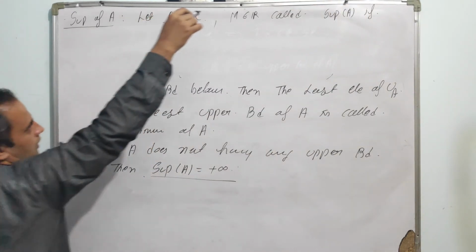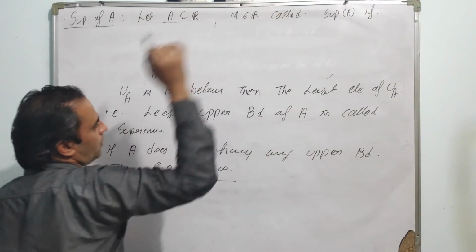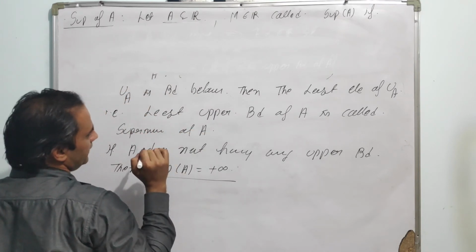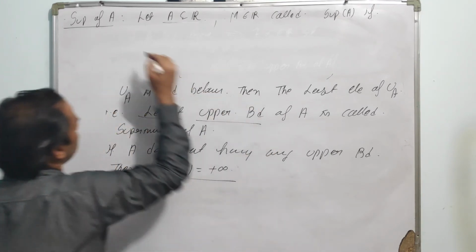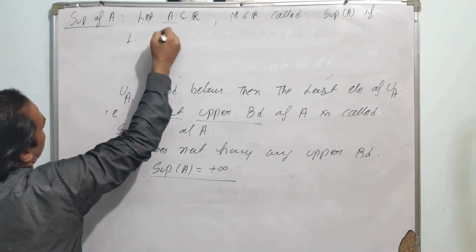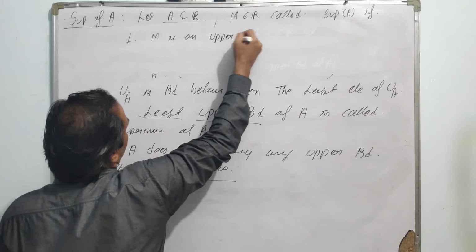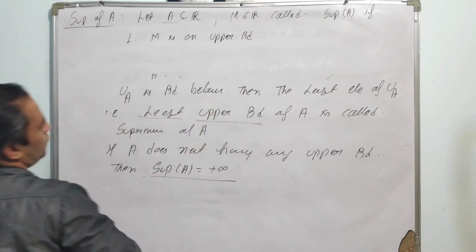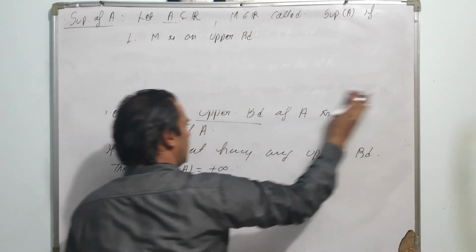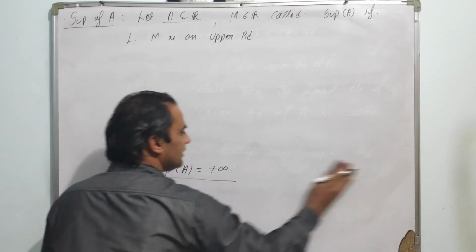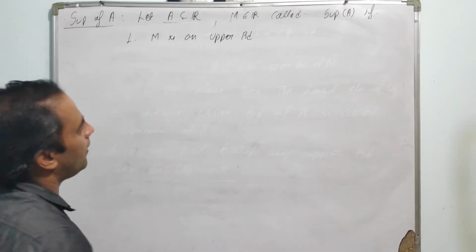Capital M is a supremum of A if it is a least upper bound. That is the first condition: capital M is an upper bound. So the first condition, it should be an upper bound, and the second condition, it should be a least upper bound.